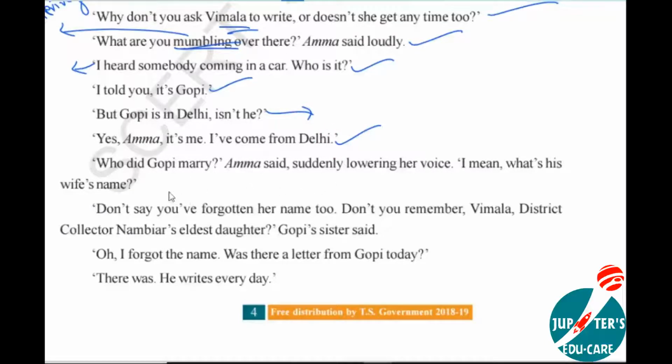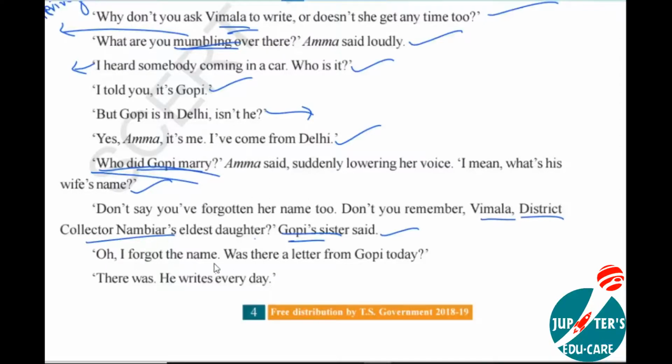Who did Gopi marry? Amma said suddenly. She is asking Gopi's wife's name, suddenly lowering her voice. I mean, what's his wife's name? Don't say you have forgotten her name too, Kamala is saying. Don't you remember Vimala, district collector Nambide's eldest daughter? Gopi's sister Kamala is saying, have you forgotten her name too?